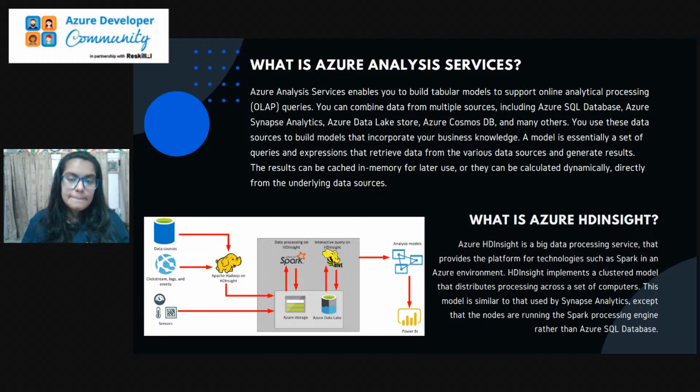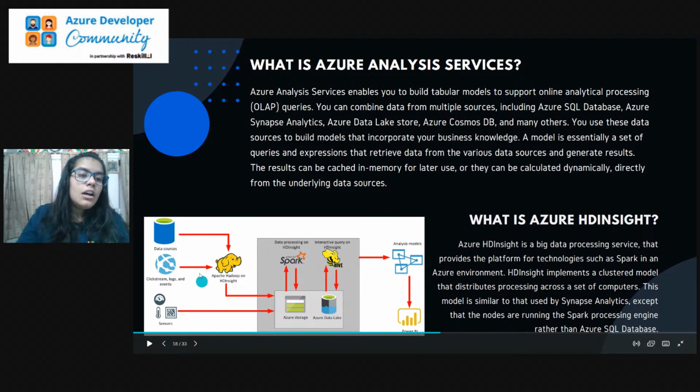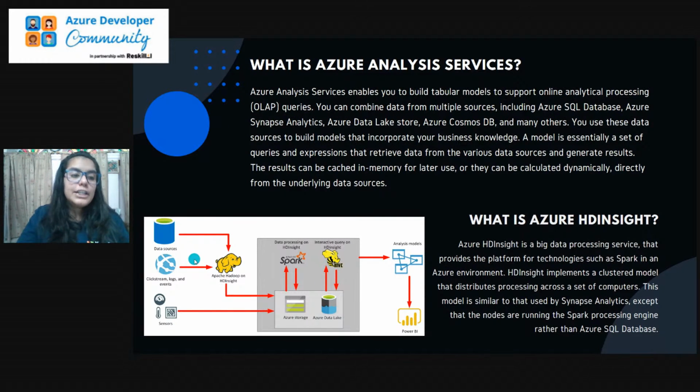Then coming towards Azure HDInsight. So Azure HDInsight is basically a big data processing service that provides the platform for technologies such as Spark in an Azure environment. Azure HDInsight implements a clustered model that distributes processing across a set of computers. As you can see here, you have your data sources, then logs and events from where you are collecting your data, or sensors, it could be sensors as well. So these are the sources from which you are collecting your data.